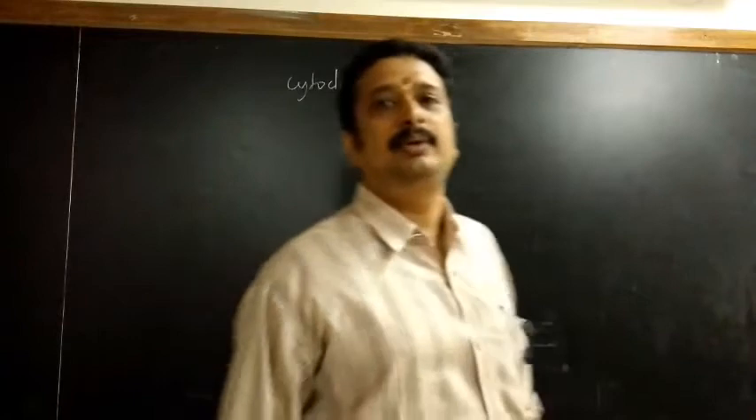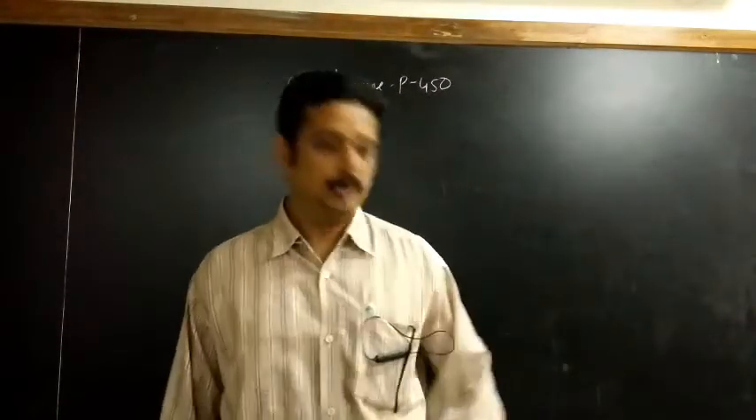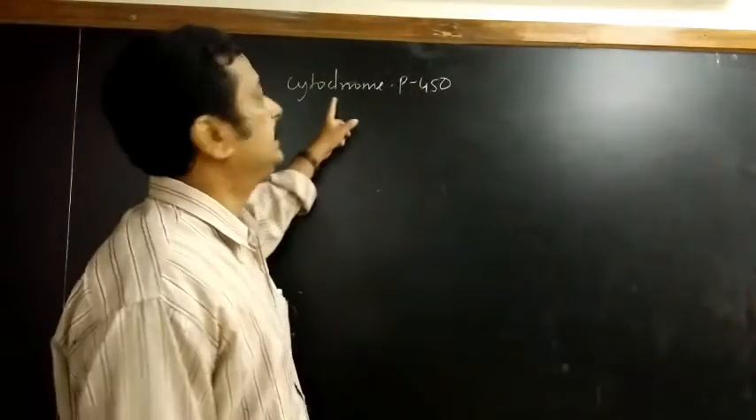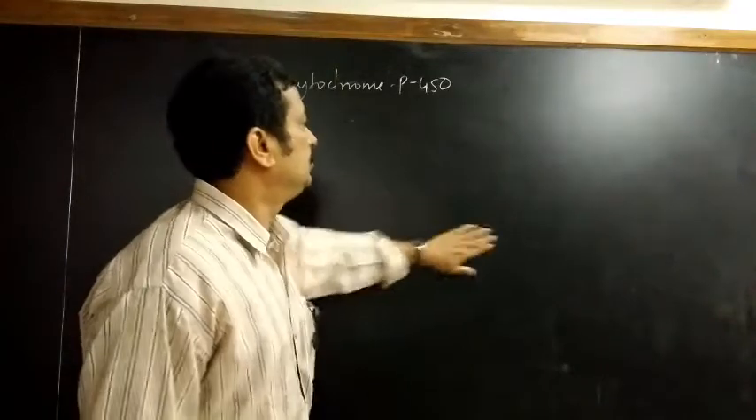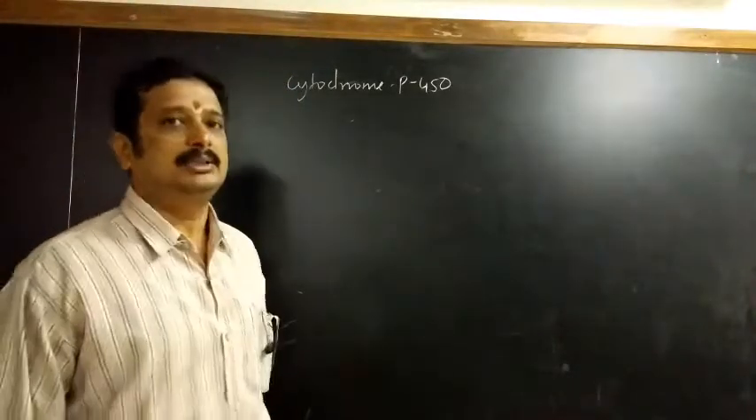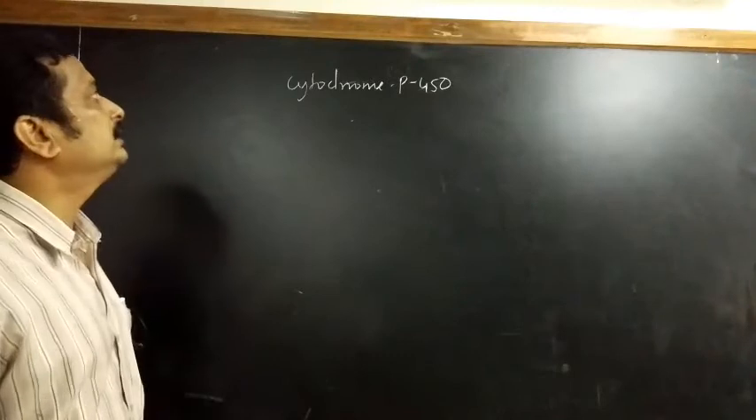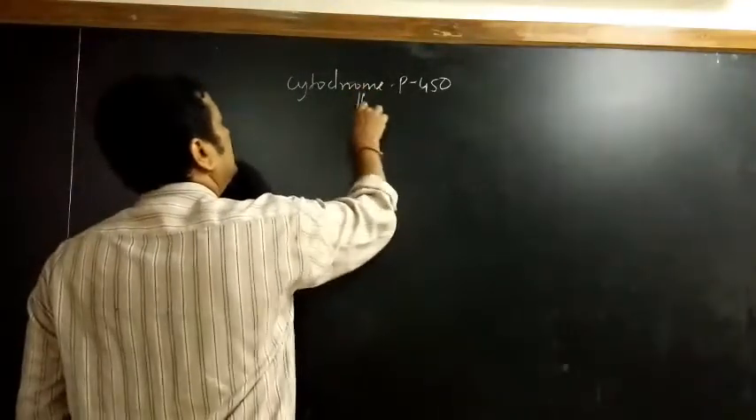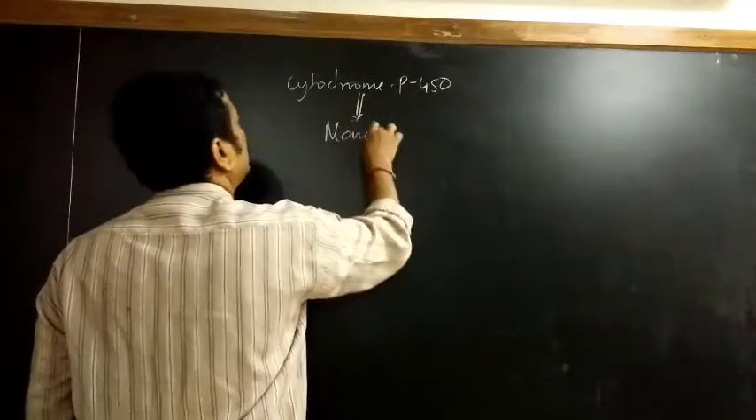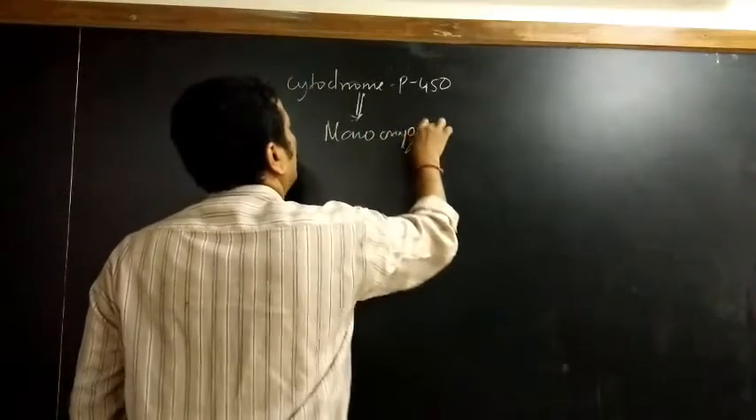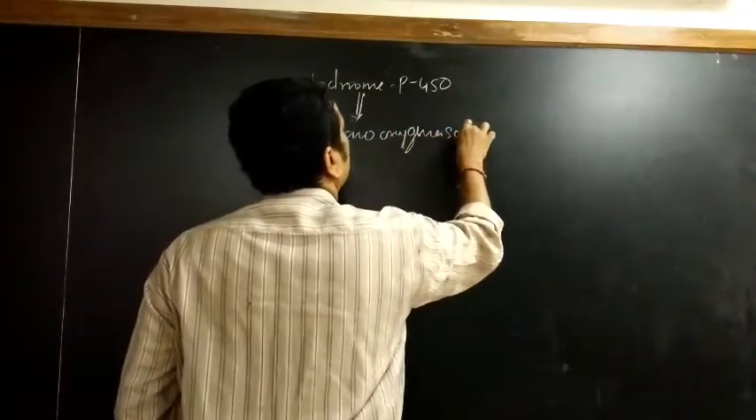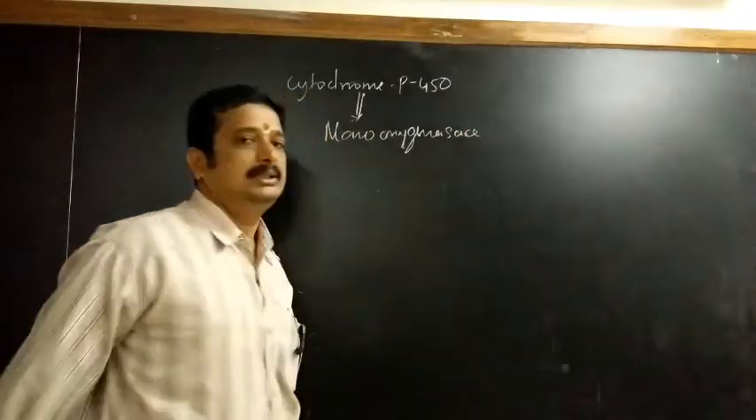Hello students, so today we'll go for the next concept of metal enzymes, that is cytochrome P450. So what is this? This is the enzyme which will help as a monooxygenase. Okay, so what is its role?